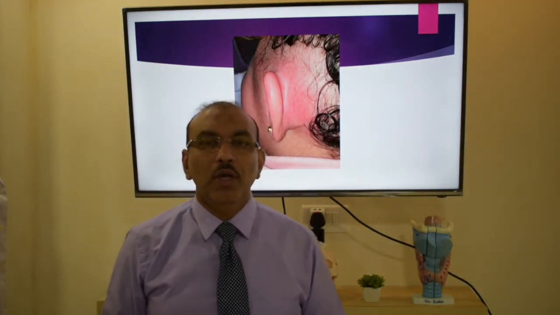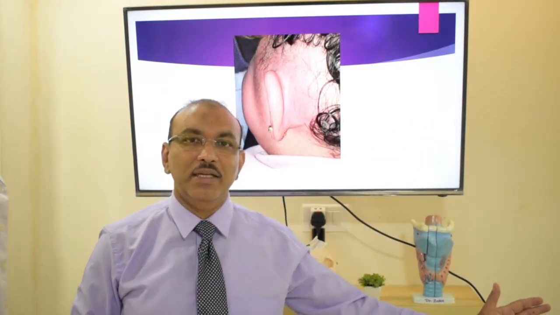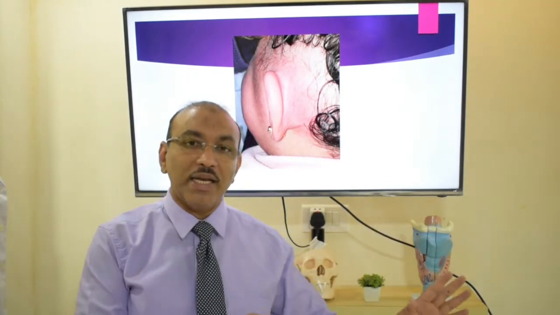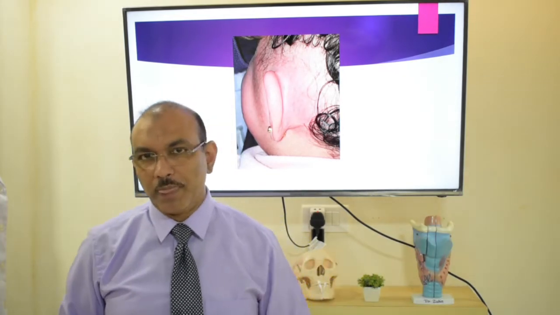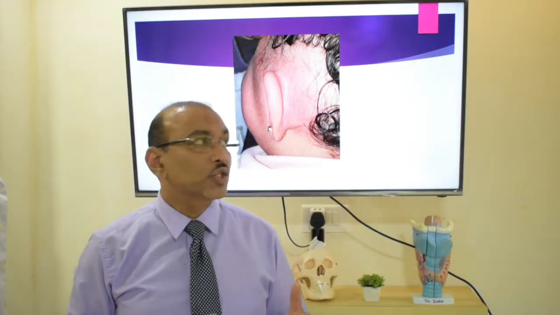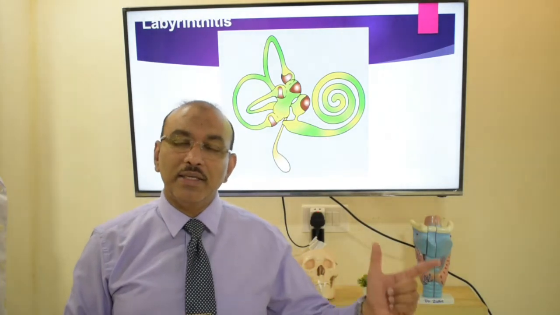Now let us see the complication if it goes medially, this side, that is to the inner ear. On the inner side, you have two structures. One is the labyrinth, the other is the petrous bone. The labyrinth, which is the inner ear, has two functions. One is hearing, one is balance. So when you have labyrinthitis, infection of the inner ear, it results in loss of hearing, which can result in a dead ear too.